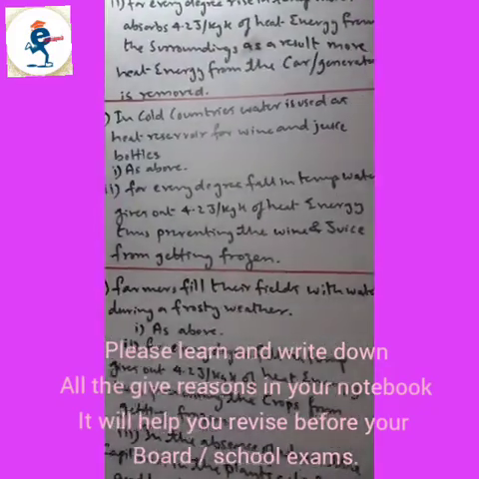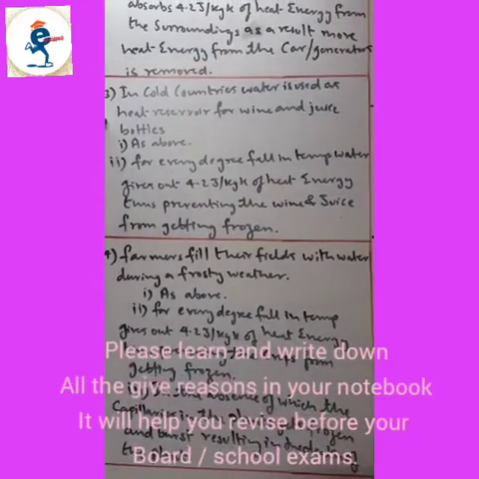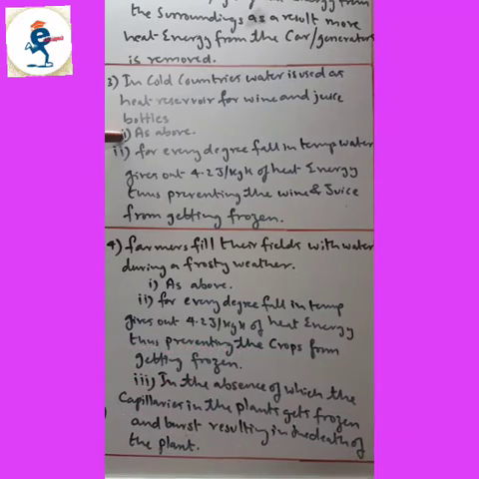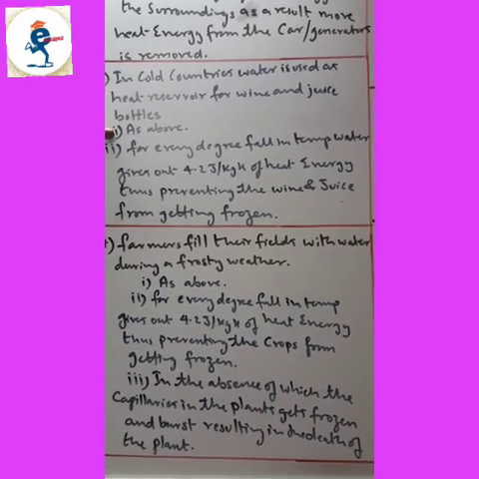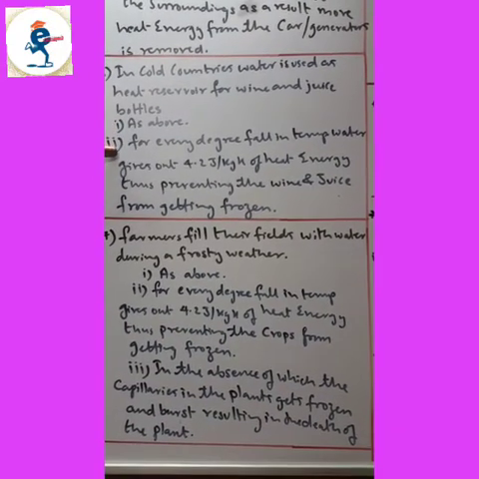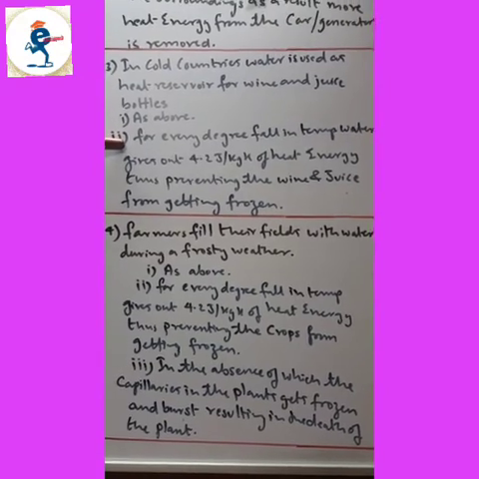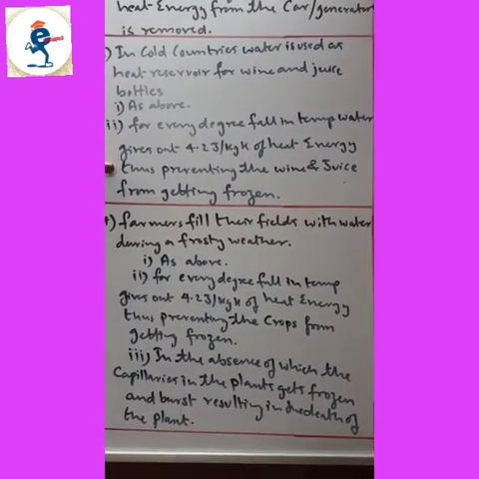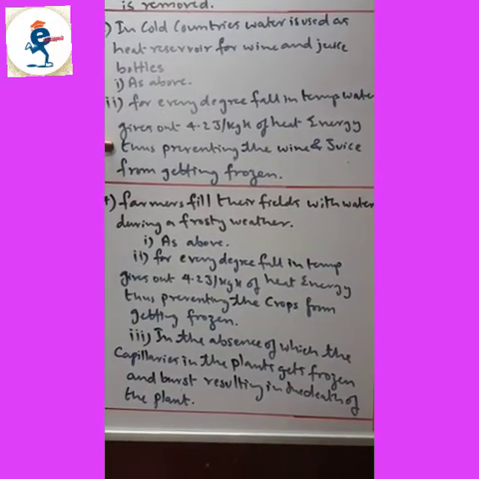Now in cold countries, water is used as heat reservoir for wine and juice bottles. So first point is as above, that is water has a very high specific capacity, 4.2 joules per kg Kelvin. For every degree fall in temperature, here the temperature of the water is falling, so it gives out 4.2 joules per kg Kelvin of heat energy, thus preventing the wine and juice from getting frozen.